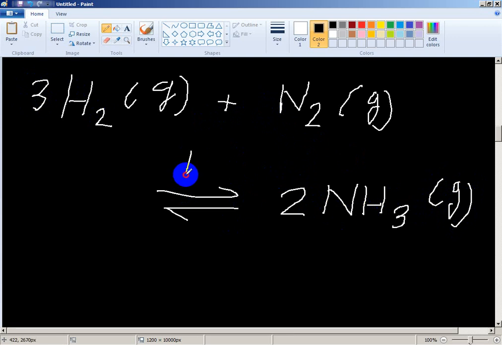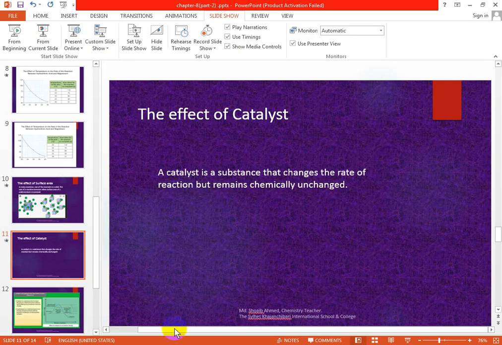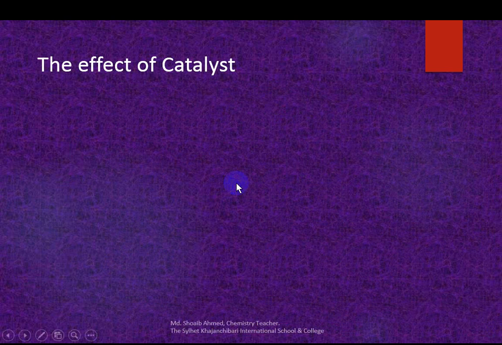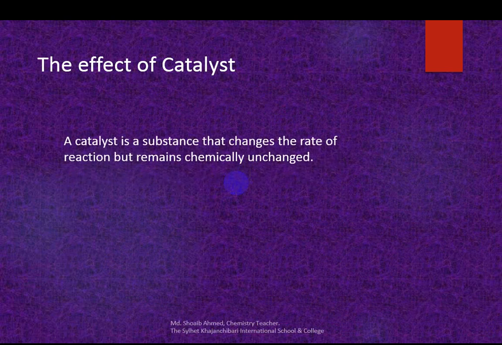If we use an iron catalyst here, the reaction becomes faster. After this reaction, the iron will remain unchanged. So here iron is a catalyst. Catalyst is a substance that changes the rate of the reaction, but itself remains unchanged.